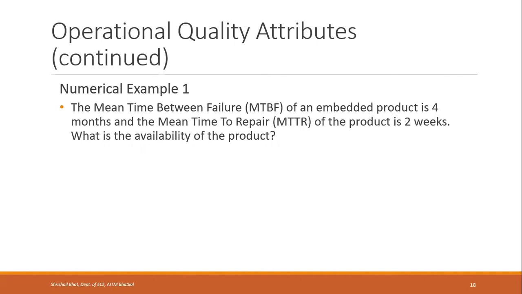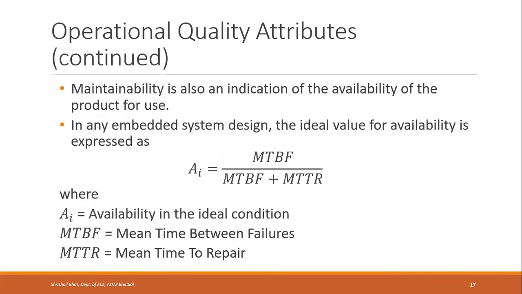And the mean time to repair of the product is 2 weeks. That means once it fails, for 2 weeks it will be out of order. That means to repair it takes 2 weeks. Then what is the availability of the product? To find the availability, we have to use this particular formula, that is mean time between failure divided by mean time between failure plus mean time to repair.